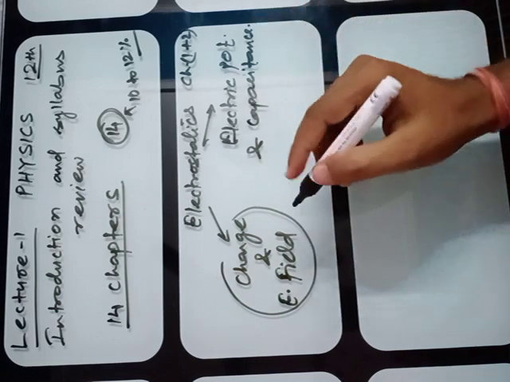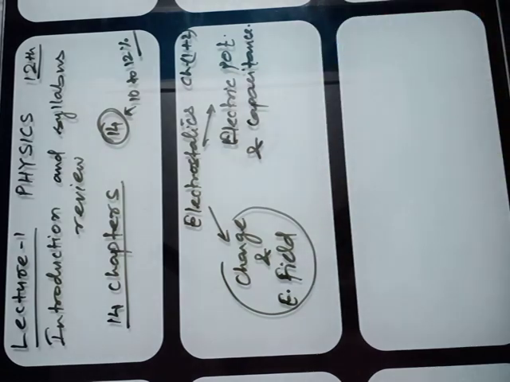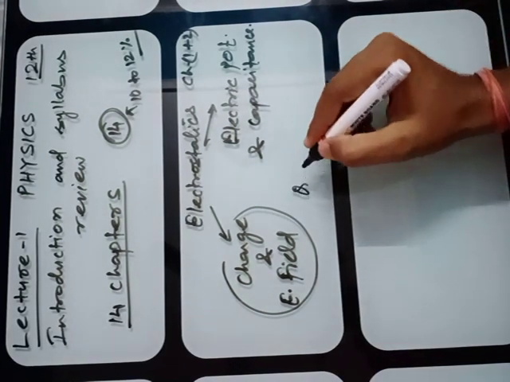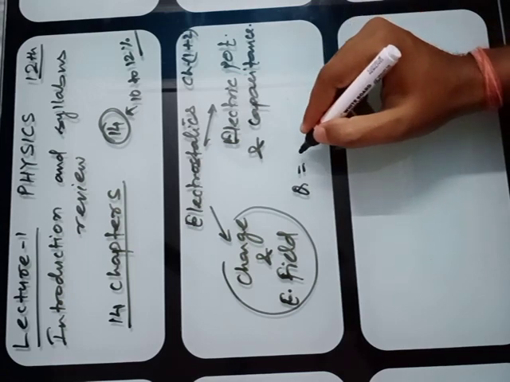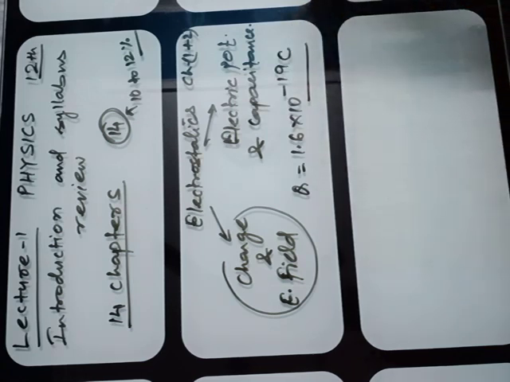Then the amount of charge was calculated by Millikan by his oil drop experiment, in which he calculated the amount of charge on the electron as 1.6 times 10 to the power minus 19 coulomb. You have studied this in your standard 10th course.